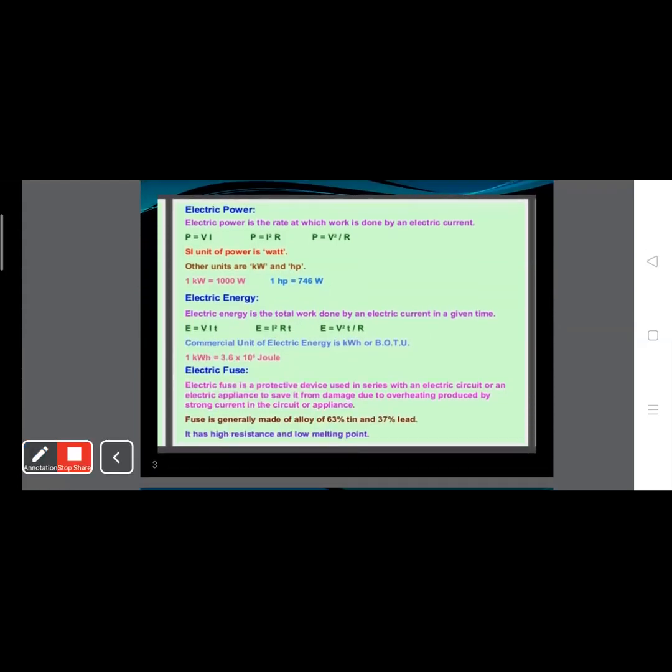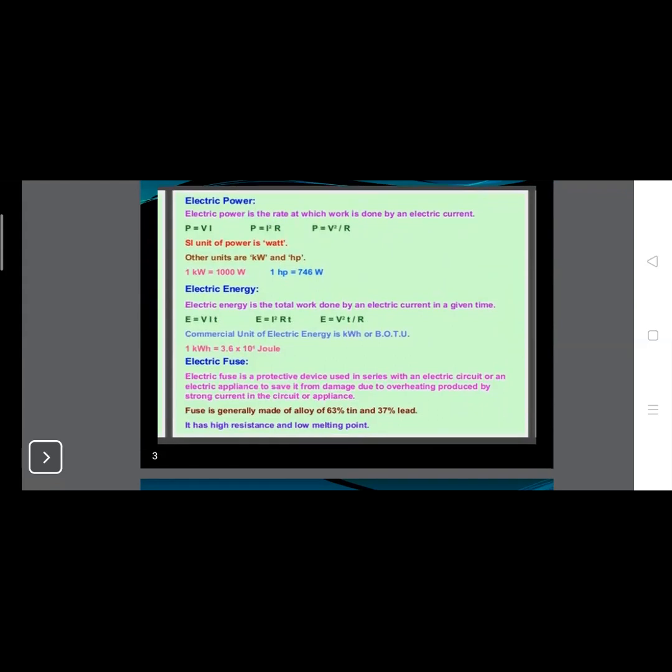So what is electrical energy? Electrical energy is the total work done by electric current in a given time. So electrical energy is given by E equals VIT. We can write E equals I square RT or E equals V square T upon R. Right? So 1 kilowatt hour equals 3.6 into 10 raised to power 6 joule. Clear?